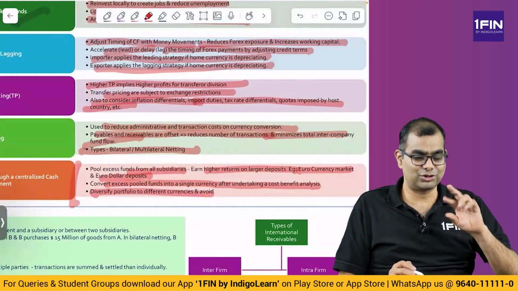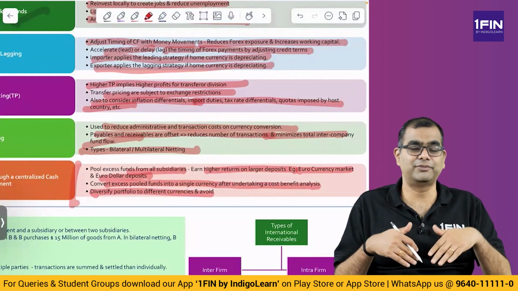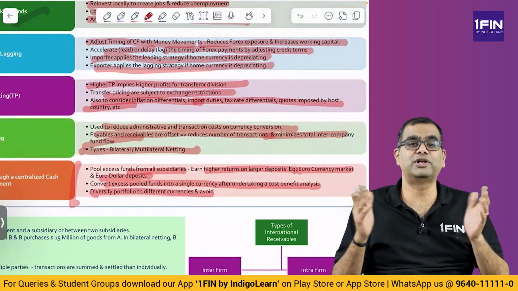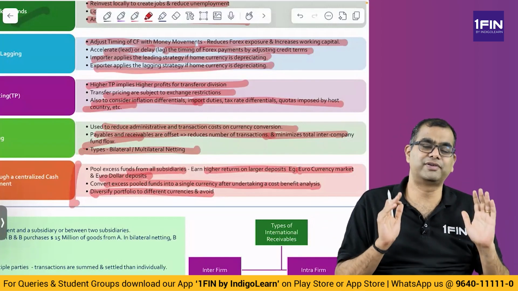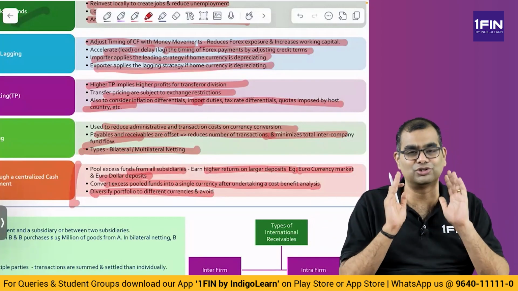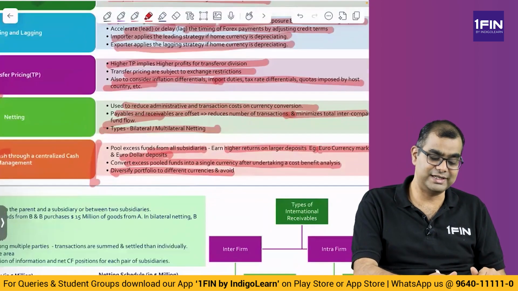So you are saying two things. One, you say pool everything. The other time you are saying diversify, because if there are risks, you have to diversify. So you have to do a cost benefit analysis of whether you should diversify or whether you should pool. So it's a very dangerous thing. It's not an easy thing.